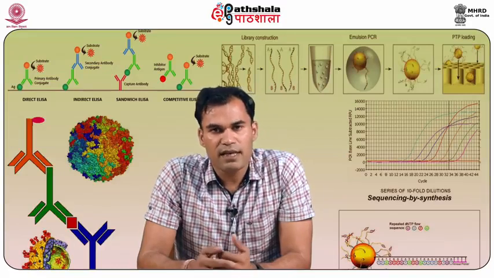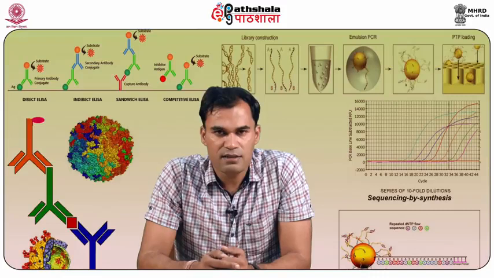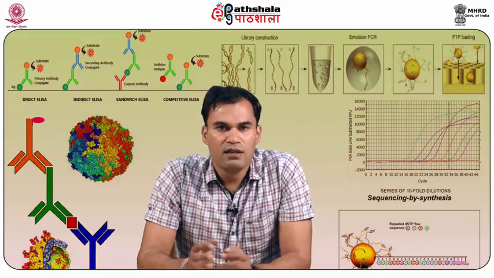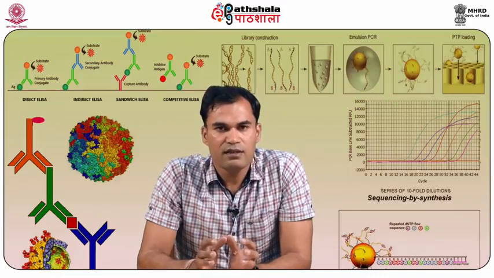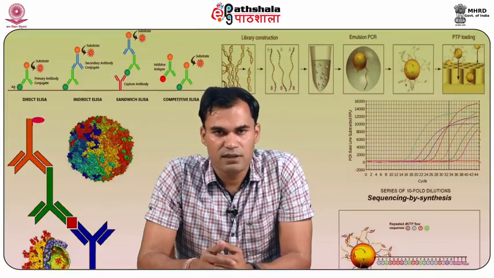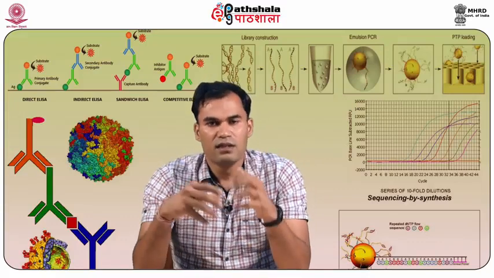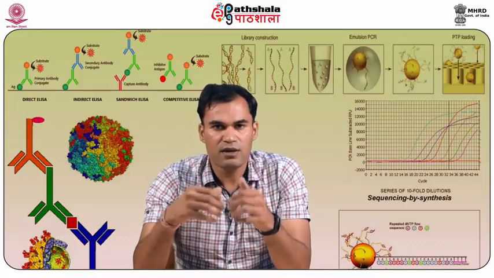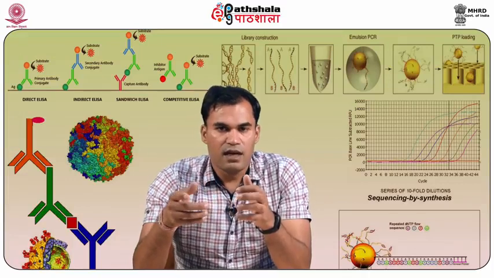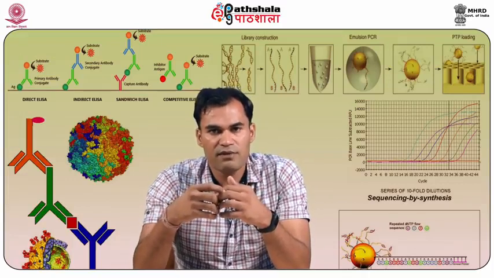For the production of a transgenic animal, we need a transgene, and second, we need a method of gene transfer. The important components of a transgene are a promoter and the part of the gene which is going to be expressed. For gene transfer, we have different methods.